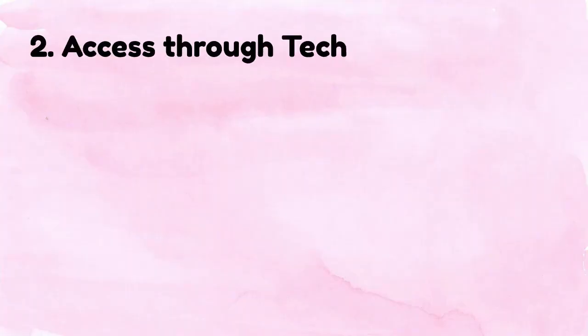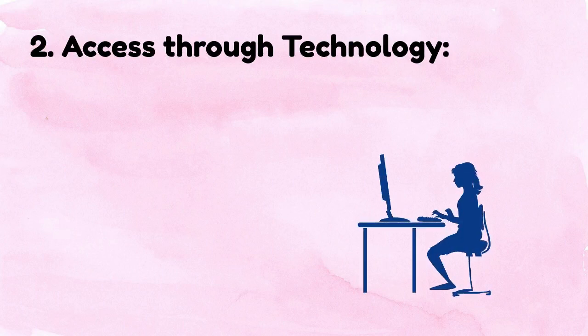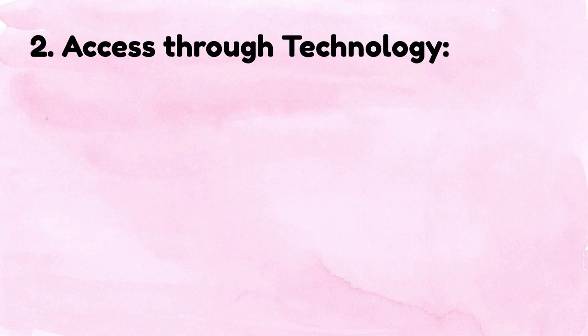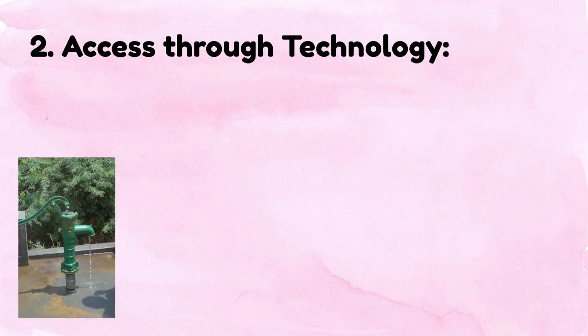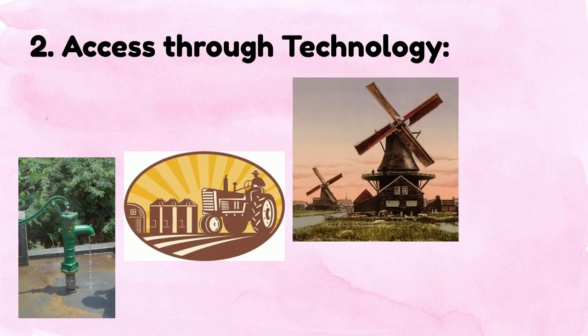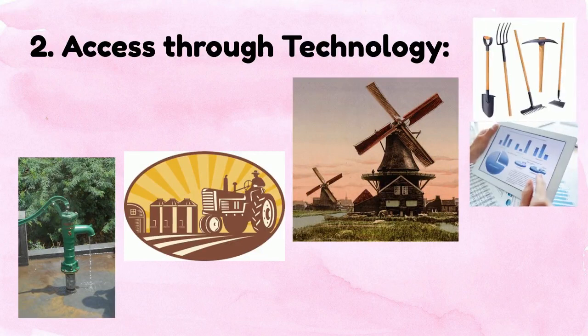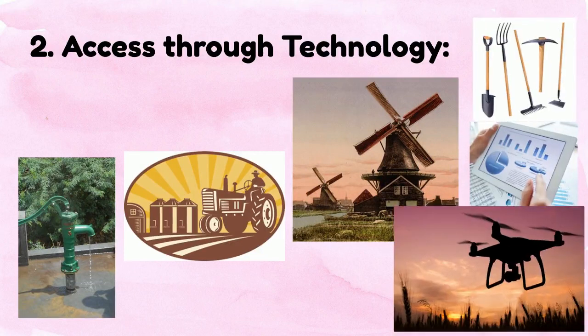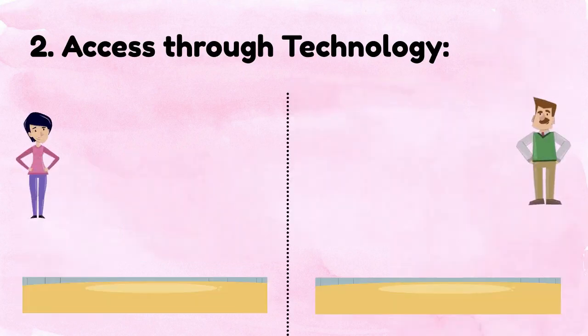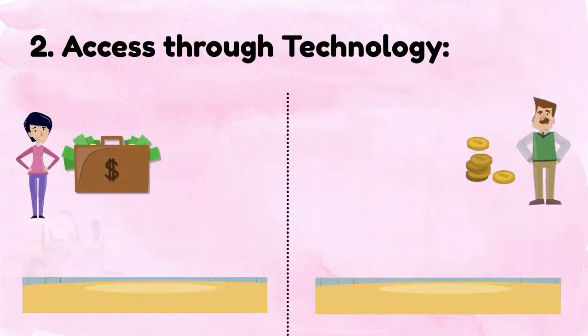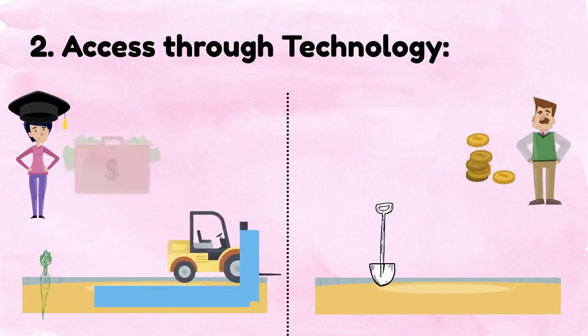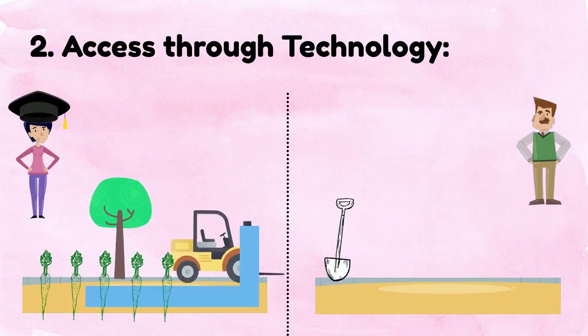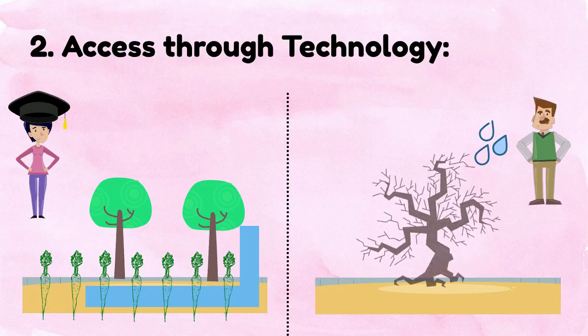Number 2. Access through technology. Technologies can facilitate or restrict our ability to physically access resources. For example, technologies like hand pumps, tractors, electric motors, or other specialized tools can increase access to resources that are otherwise hard to extract, like groundwater or mineral deposits. Access through technology itself depends on how much financial capital or technical skills people have, that is, whether they can afford to pay for the technology and have the knowledge on how to operate it.